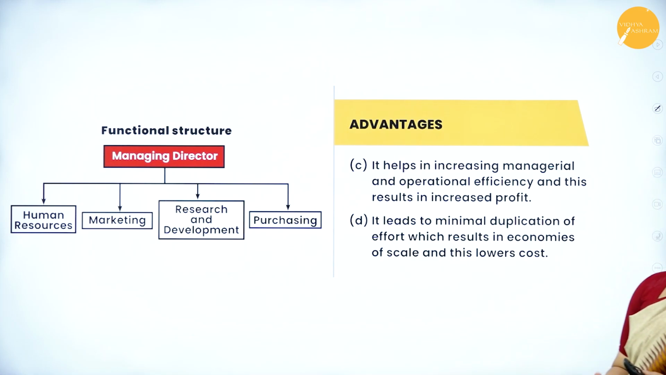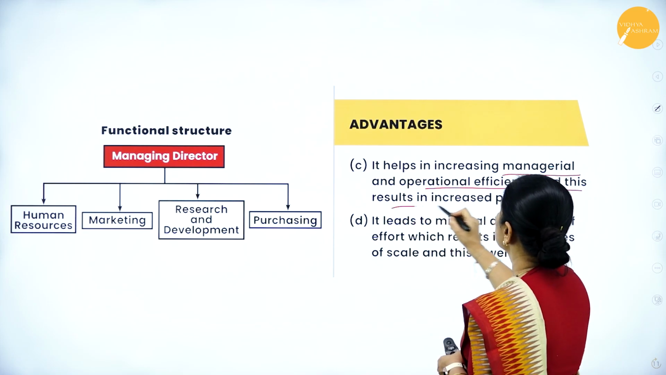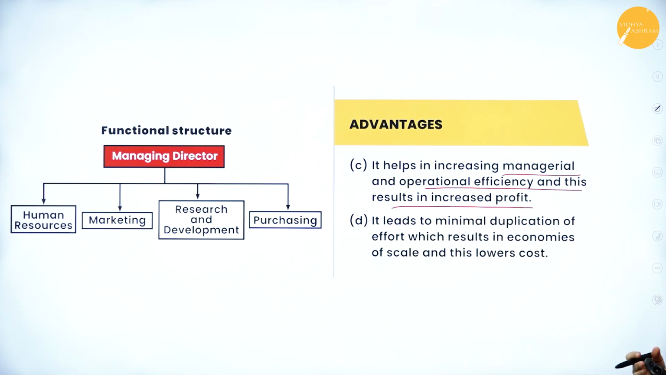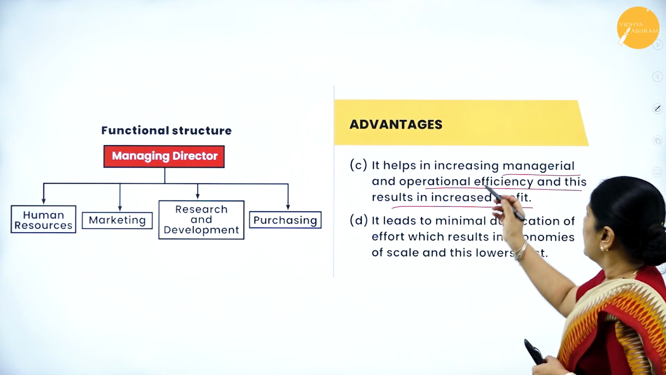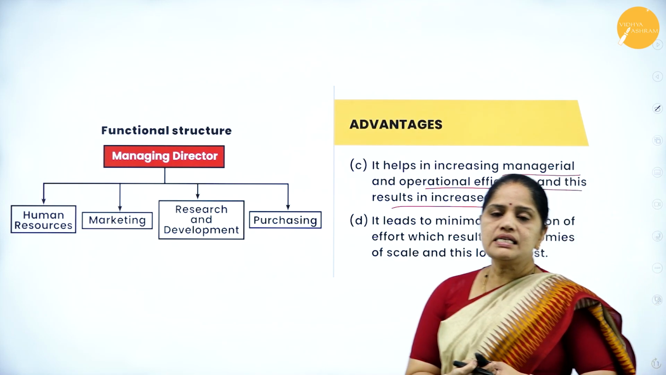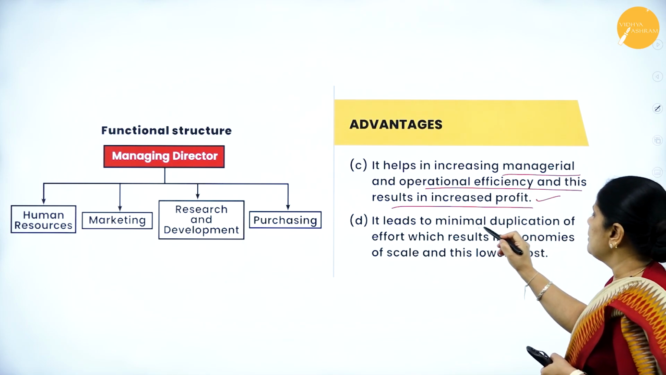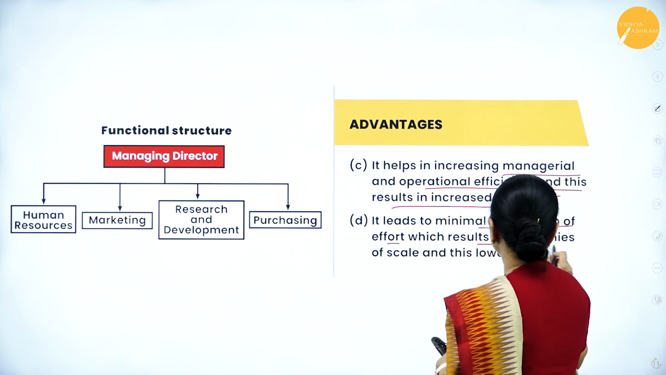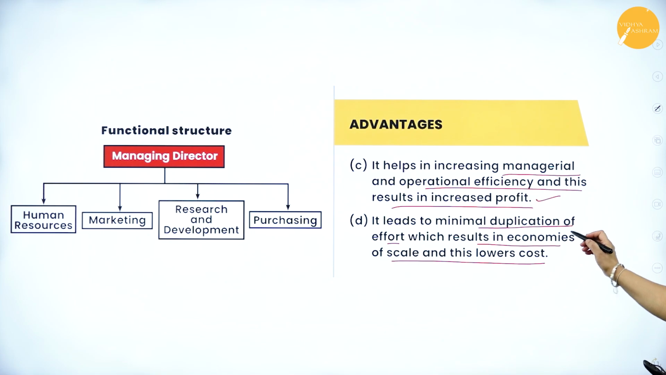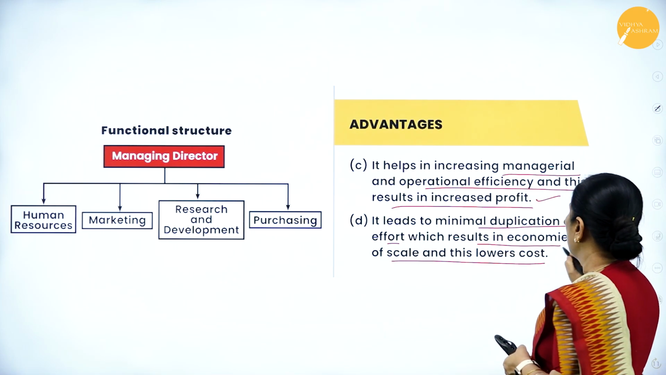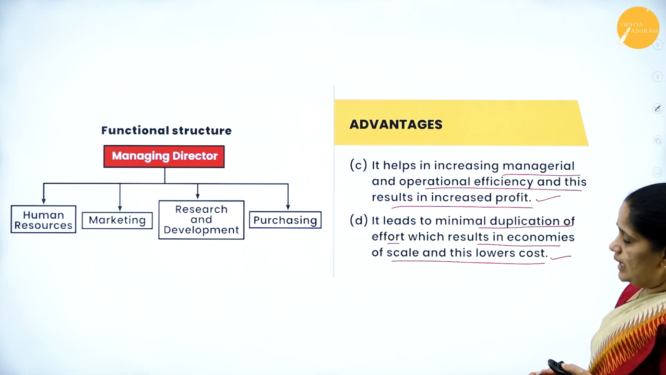Then the next advantage is it helps in increasing the managerial and operational efficiency, and this results in increased profit. So when you have this kind of a functional structure, it helps in managerial and operational efficiency, as a result of which we can earn more profit. Then it leads to minimal duplication of effort, which results in economies of scale and lowers the cost. So these are the advantages.